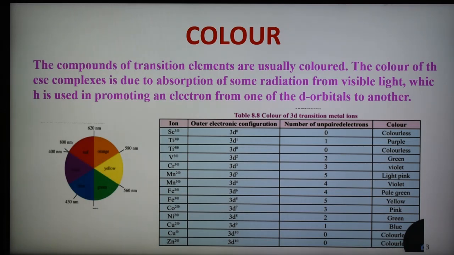So in this way there are three principles of color, and here transition metal ions are generally colored because of the presence of one or more unpaired electrons. And again there is a d-d transition.